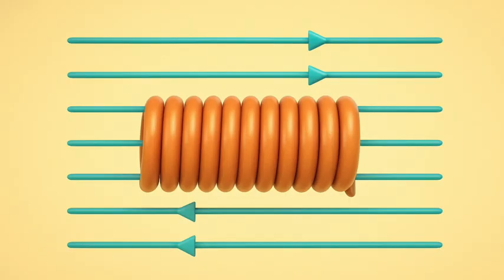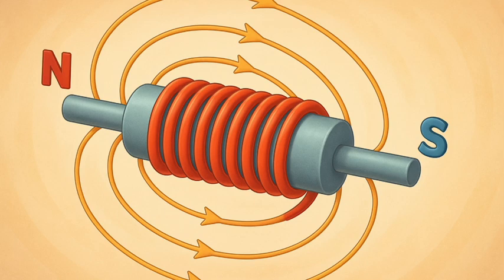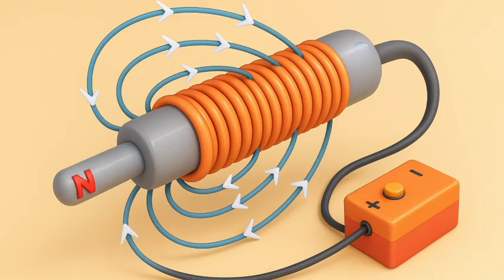The field lines inside the solenoid are in the form of parallel straight lines. This indicates that the magnetic field is the same at all points inside the solenoid. That is, the field is uniform inside the solenoid. A strong magnetic field produced inside a solenoid can be used to magnetize a piece of magnetic material, like soft iron, when placed inside the coil, Fig. 12.11. The magnet so formed is called an electromagnet.